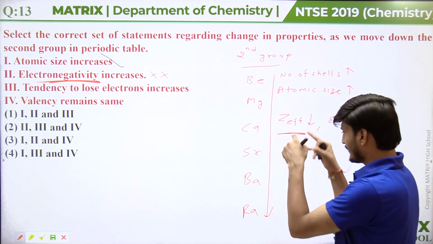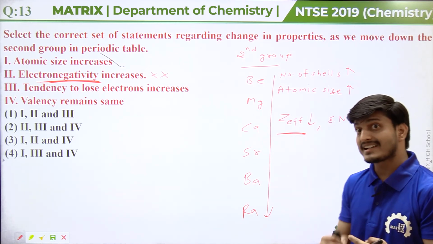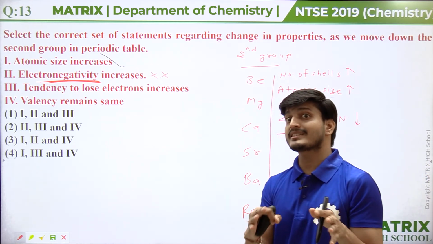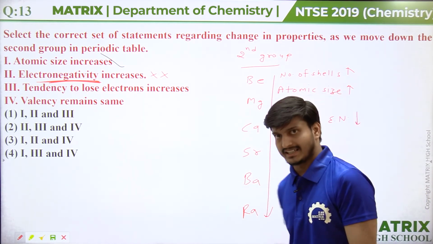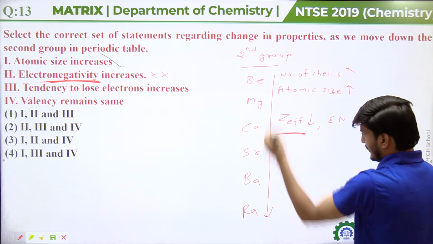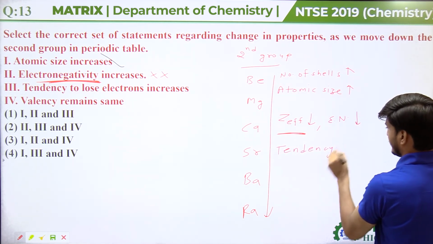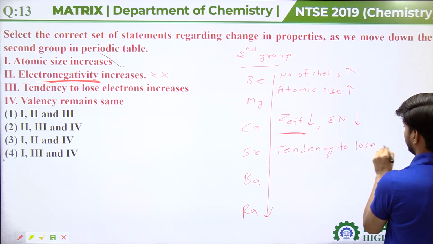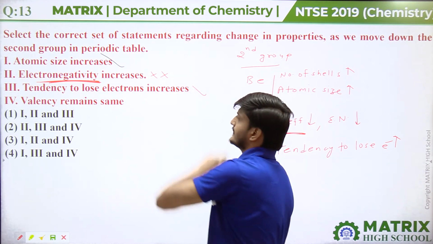On moving down the group, the number of shells is increasing, atomic size is increasing, meaning the tendency to remove an electron from this atom is increasing. So on moving down the second group, the tendency to lose electrons increases. So this is the correct statement, guys.